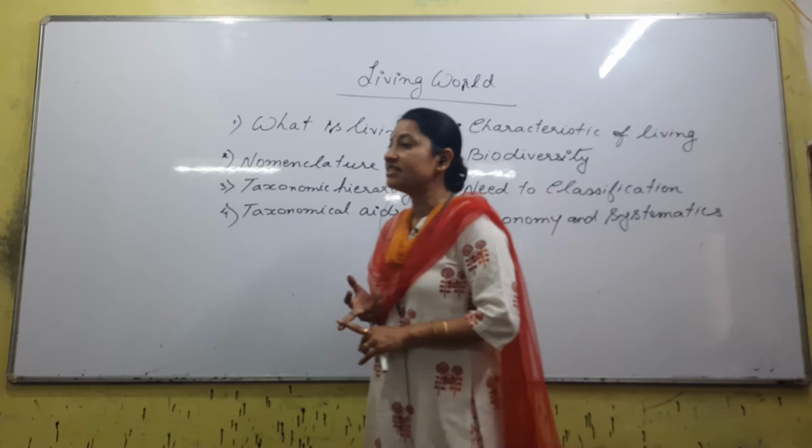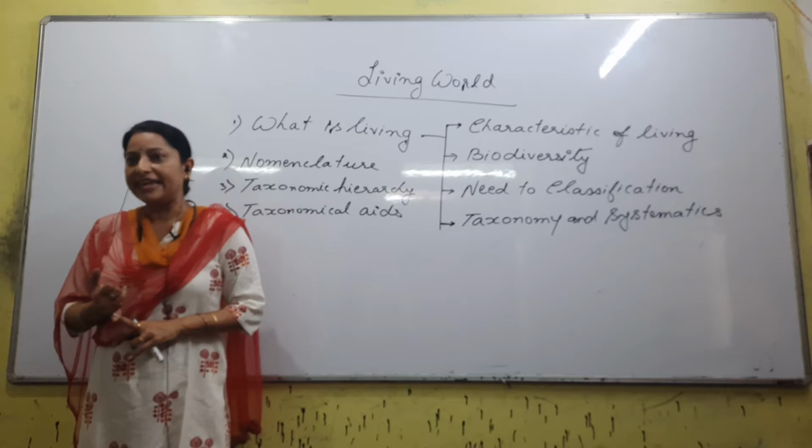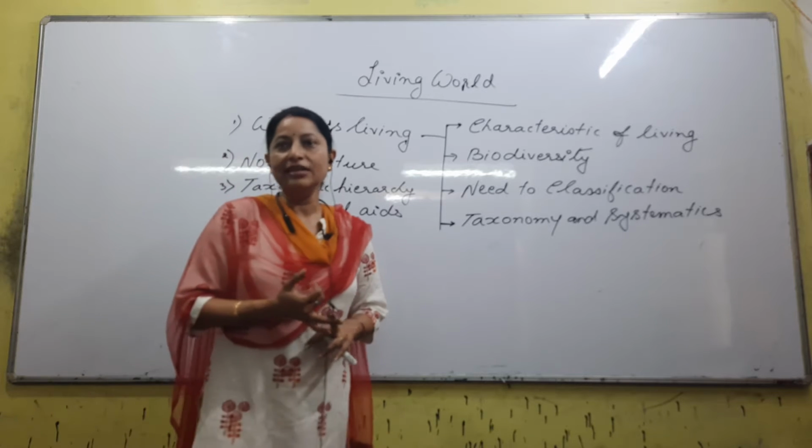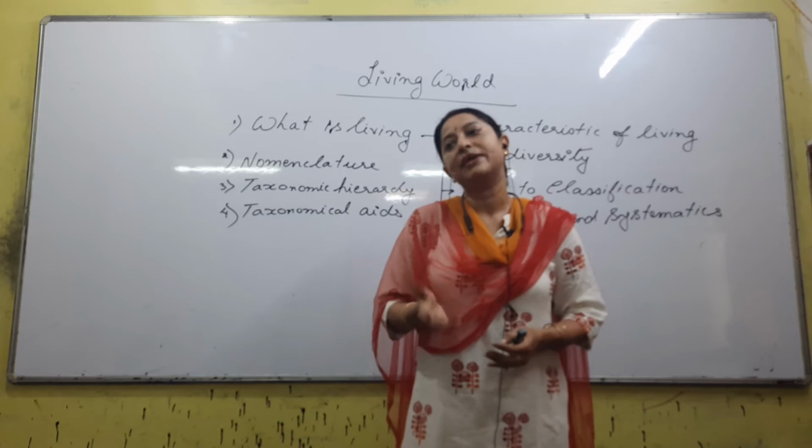Binomial nomenclature consists of how many parts? It consists of two parts, the generic name and the specific epithet, right? Or the species name. Two parts will be needed, and we accept that as the scientific name.